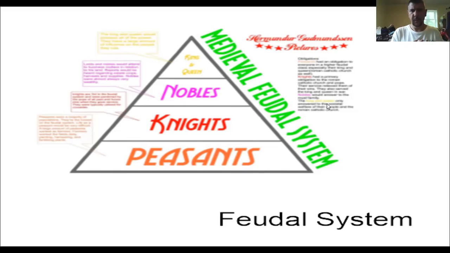All right, because he'd give them that land, but then the king would expect soldiers, or he would expect money in return, taxes, if you didn't have an army to give to him. So that's how the medieval feudal system worked. All right, and it goes all the way down to the peasants. The peasants were the most common people in the feudal system. They had the most of those, and they were very poor. And we'll talk more about them in just a few minutes. But that's how the feudal system, or their government, worked.